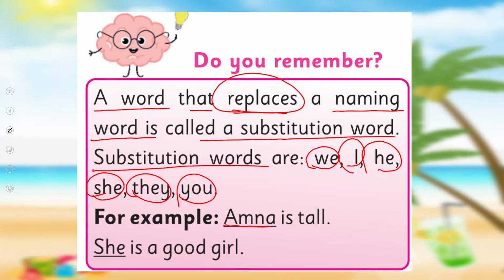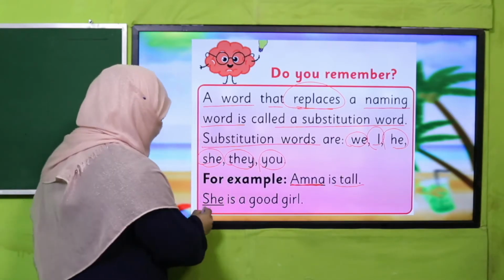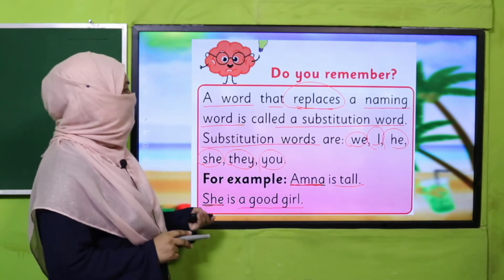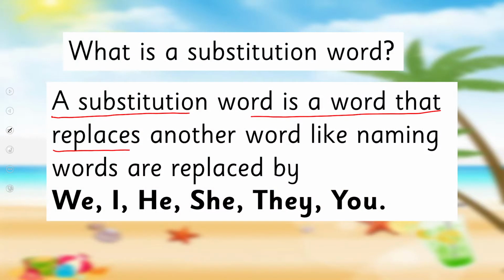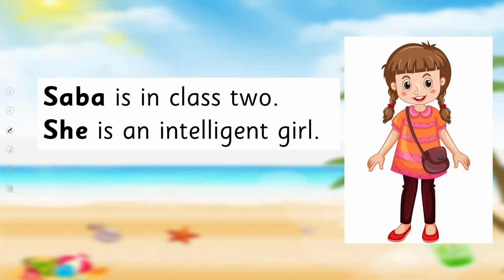Remember, Amina is tall. So this Amina will be replaced with she. Why she, by the way? Because we replace a female naming word with she. Okay, so she is a good girl. Remember, this is how we do it. So a substitution word is a word that replaces another word like naming word. And naming words are replaced by we, I, he, she, they, you. This we have already learned.